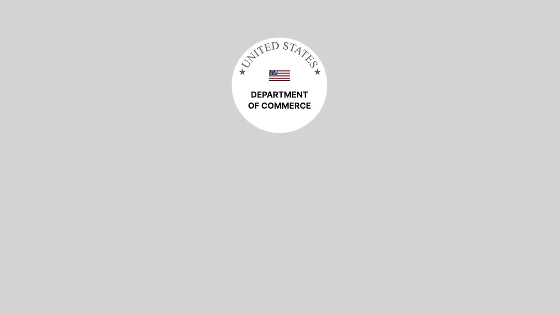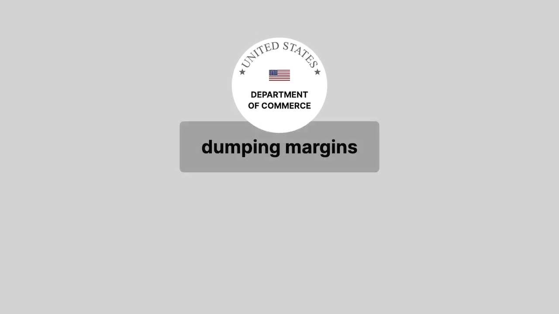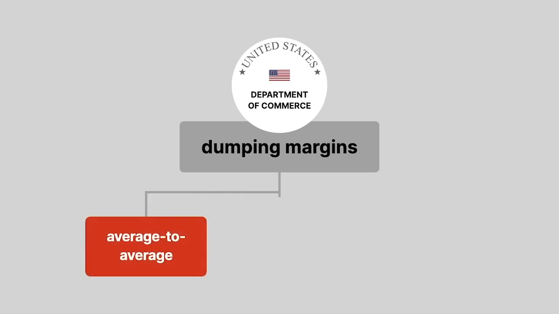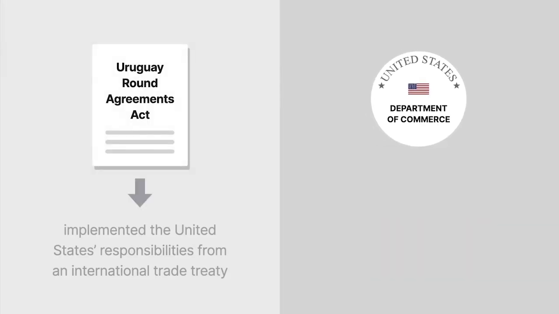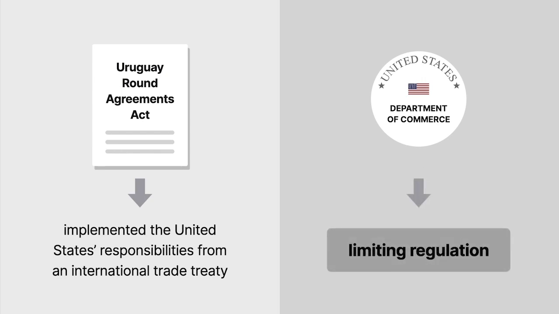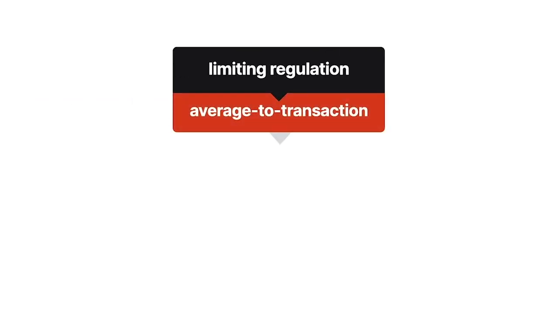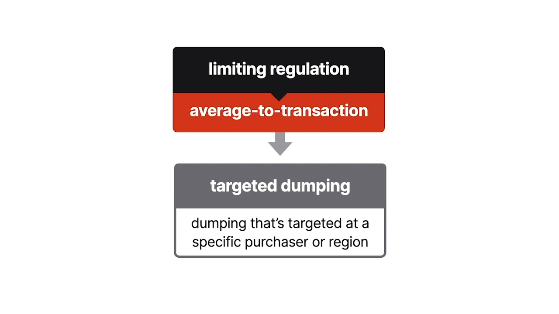The Department of Commerce, a federal agency, which we'll refer to here as Commerce, calculated dumping margins by using an average-to-average, transaction-to-transaction, or average-to-transaction method. Under the Uruguay Round Agreements Act, which implemented the United States' responsibilities from an international trade treaty, Commerce implemented a regulation known as the limiting regulation. Under the limiting regulation, the average-to-transaction method would only be used in cases involving targeted dumping, or dumping that's targeted at a specific purchaser or region.